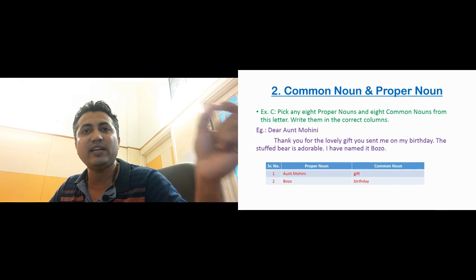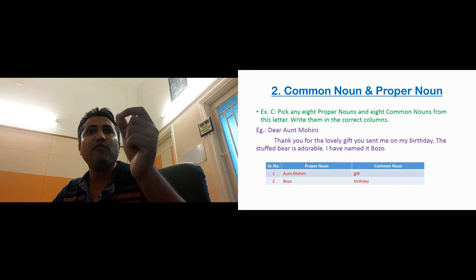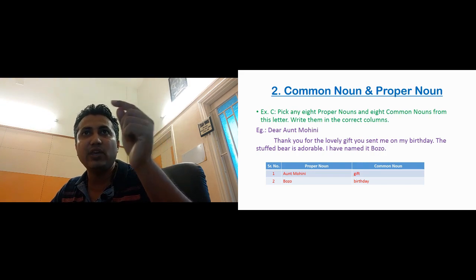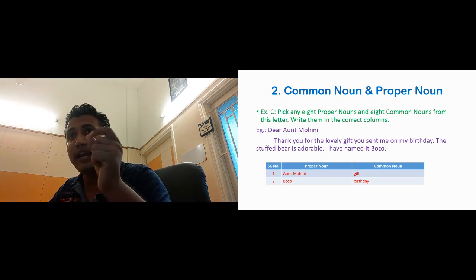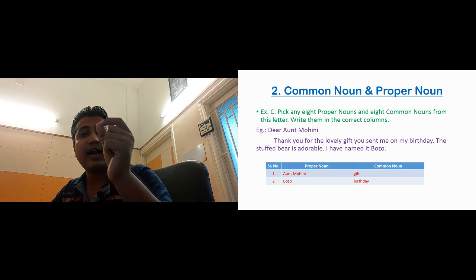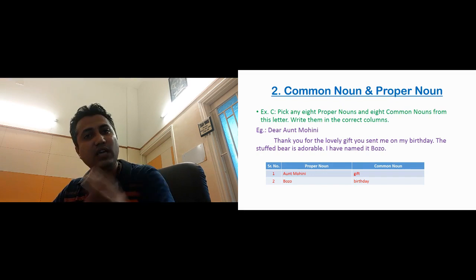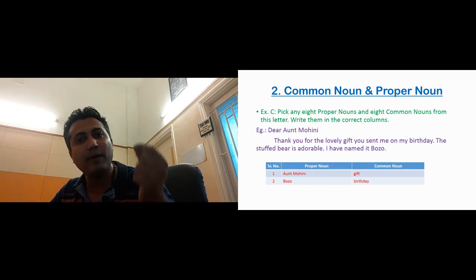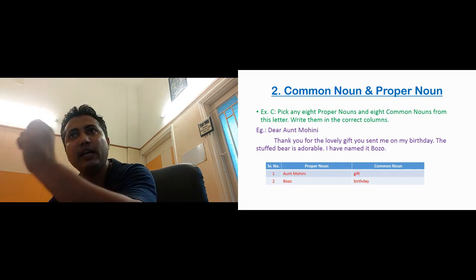So we will write Aunt Mohini in proper noun. Next, thank you for the lovely gift. Gift is the name of something given to all. All gifts are called gifts. So that is a common noun.